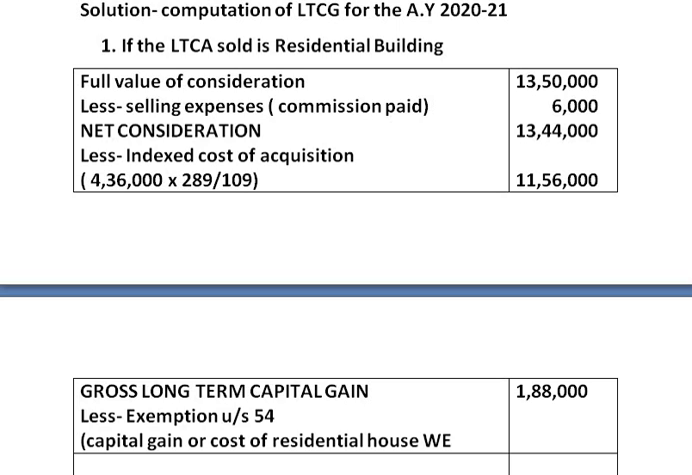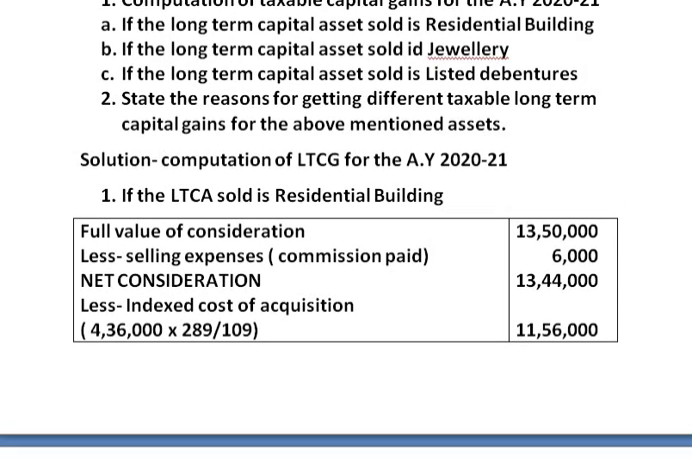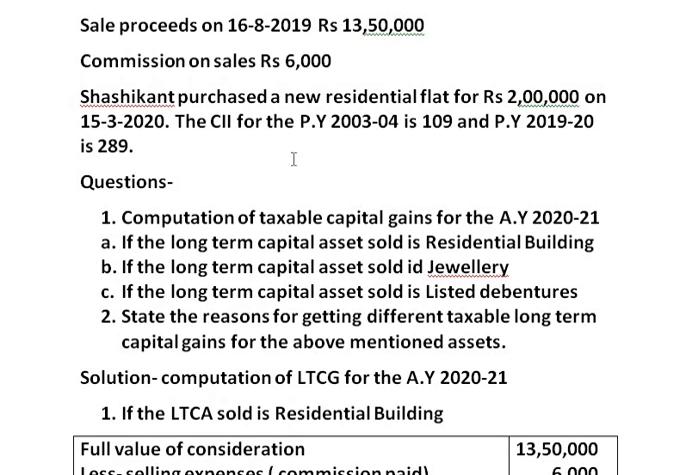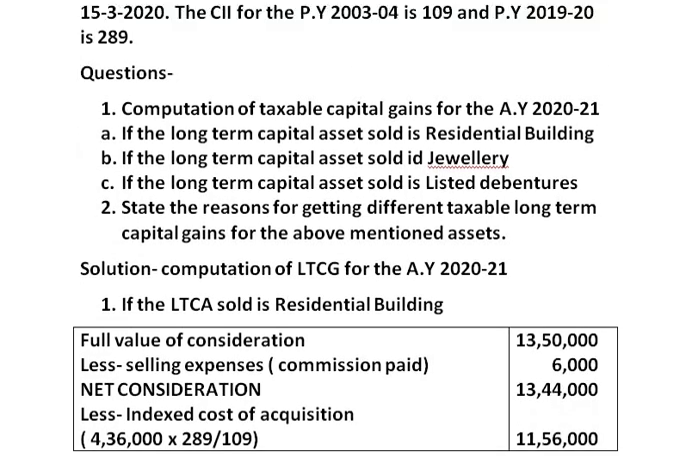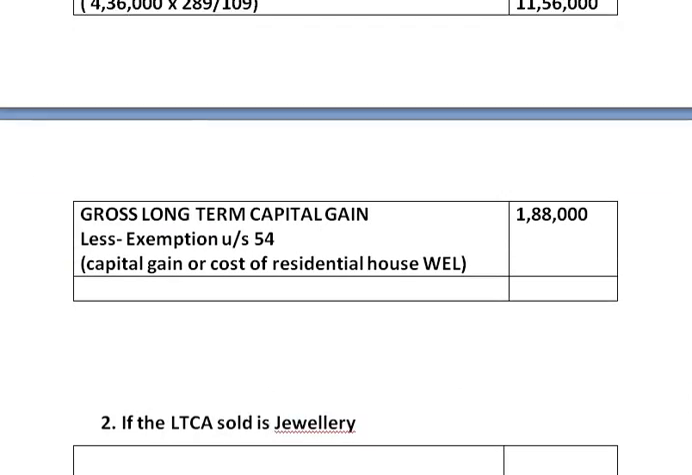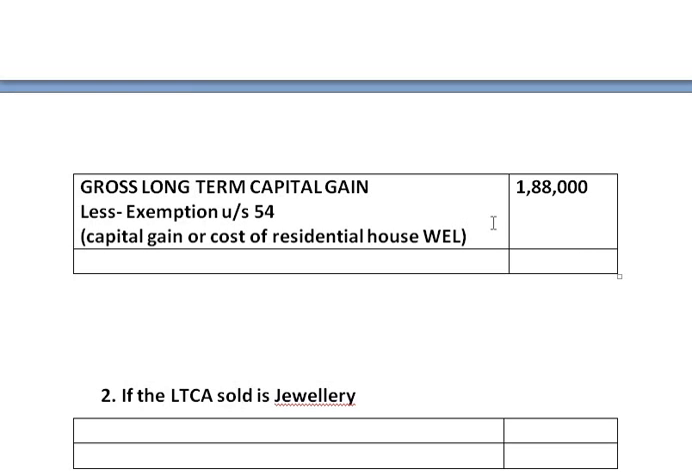Whichever is less. Now the capital gain that we have calculated is 1,88,000, and the cost of new residential building given in the sum is that Shashikant purchased a new flat for rupees 2 lakh. So 1,88,000 or cost of new building 2 lakh, whichever is less. So now what amount can we claim as exemption? 1,88,000 or 2 lakh? It is 1,88,000 rupees that can be claimed as exemption.